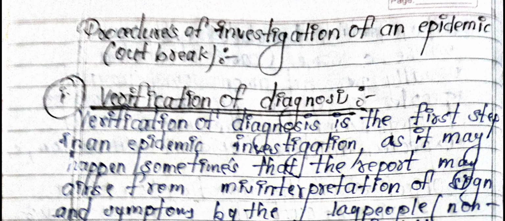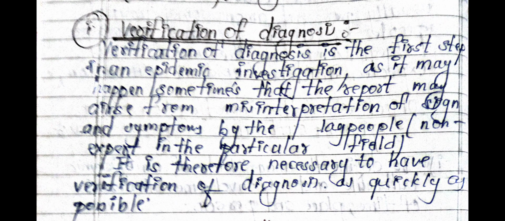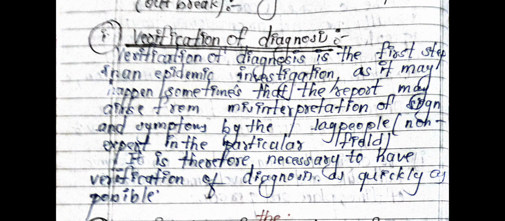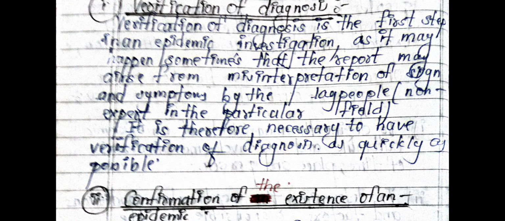Procedures of investigation of an epidemic outbreak are given below. Verification of diagnosis. Verification of diagnosis is the first step in an epidemic investigation, as it may happen sometimes that the report may arise from misinterpretation of signs and symptoms by lay people, non-experts in the particular field. It is therefore necessary to have verification of diagnosis as quickly as possible.